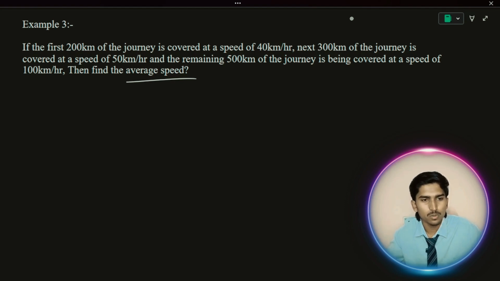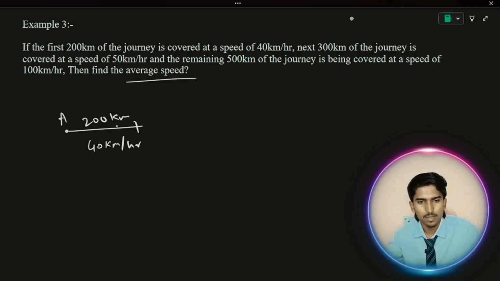If the first 200 km of the journey, let's take a person standing here. The first 200 km of the journey is covered at a speed of 40 kilometers per hour. Let's take these as 200 kilometers. And the next 300, next means from here to here, let's take this 300 kilometers, is covered at a speed of 50 kilometers per hour.